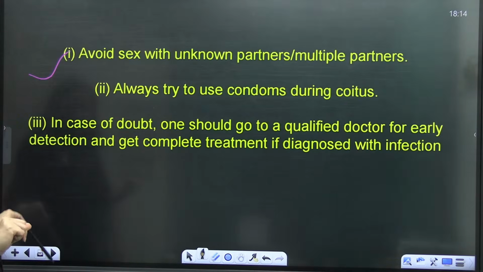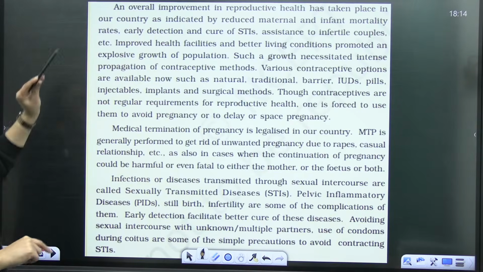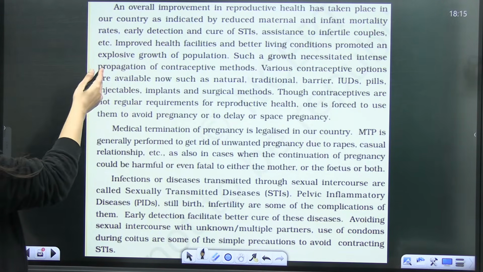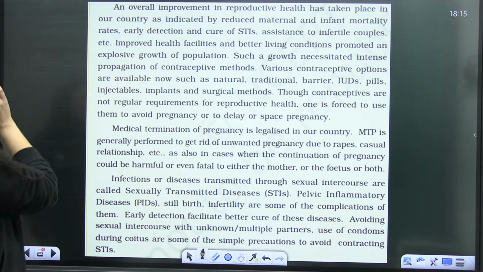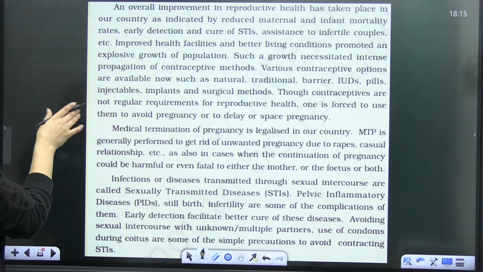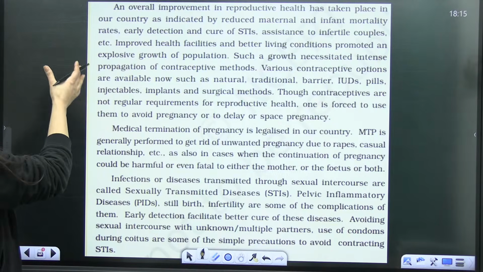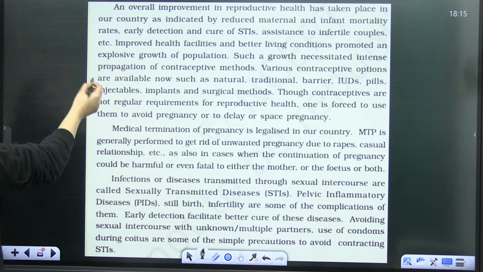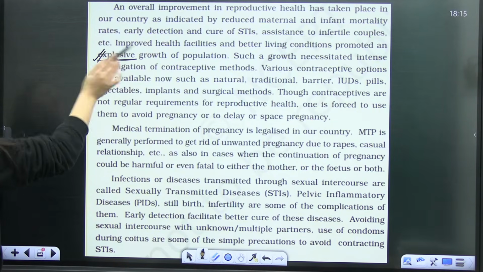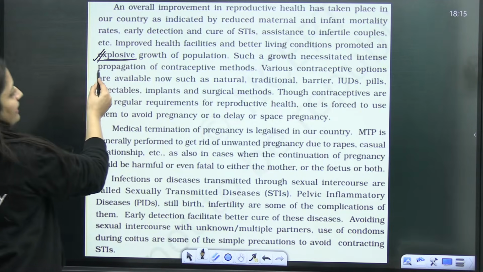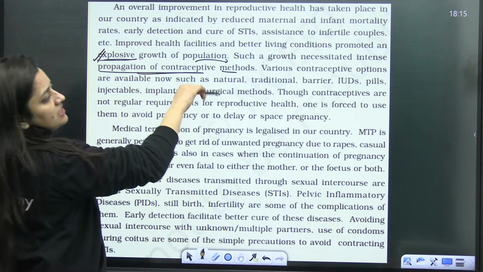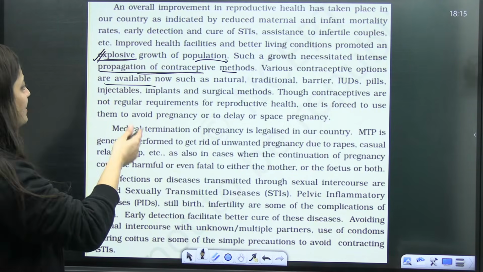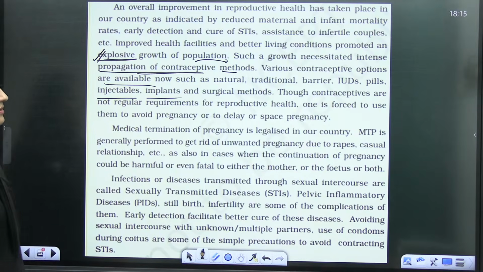Getting my point? After that, an overall improvement in reproductive health has taken place in our country, as indicated by reduced maternal and infant mortality rates, early detection and cure of STIs, assistance to infertile couples, etc. Improved health facilities and better living conditions promoted an explosive growth of population. Such growth necessitated intense propagation of contraceptive methods. Various contraceptive options are available: natural, traditional, barrier, IUDs, pills, injectables, implants, and surgical methods.